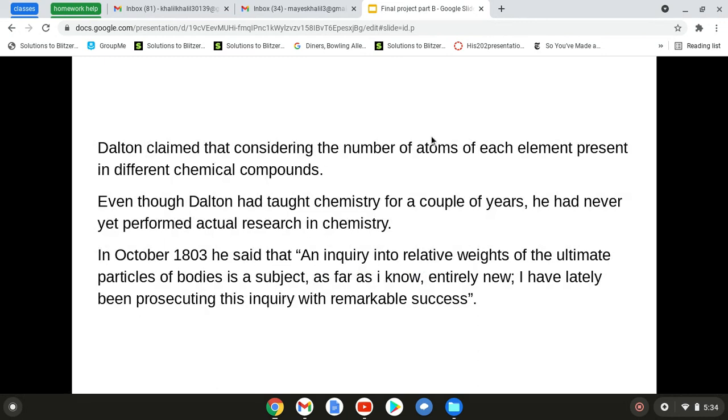Dalton claimed that considering the number of atoms of each element present in different chemical compounds, even though Dalton had taught chemistry for a couple of years, he had never yet performed actual research in chemistry, since he only observed the atomic theory and made his own theory in the elements. In October 1803, he said that an inquiry into the relative weight of the ultimate particles of bodies is a subject, as far as I know, entirely new.